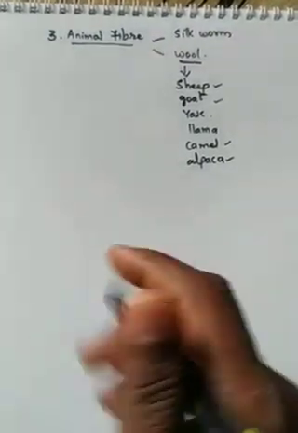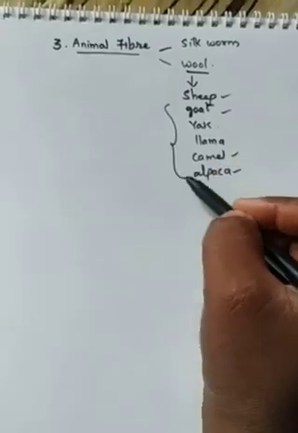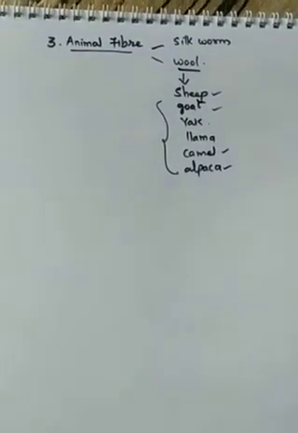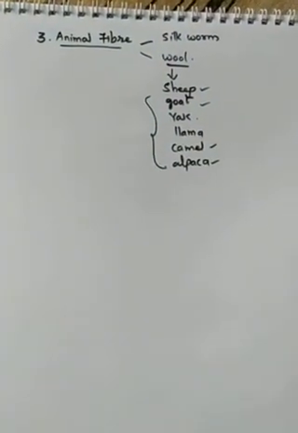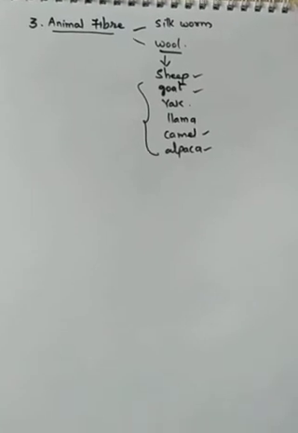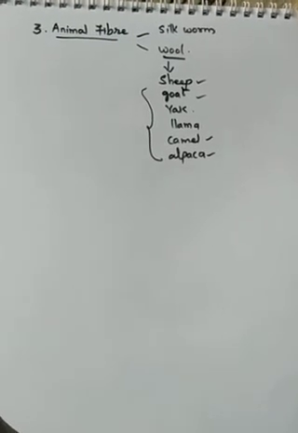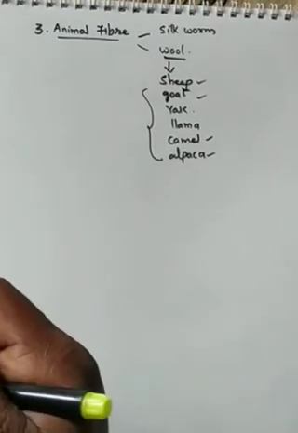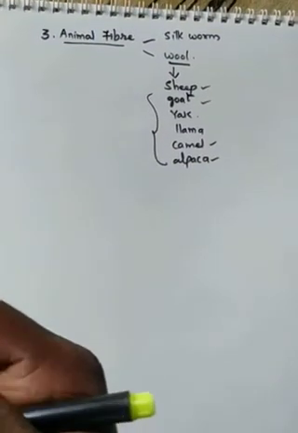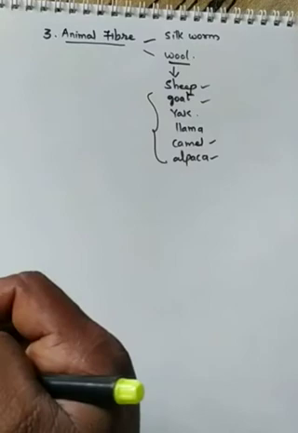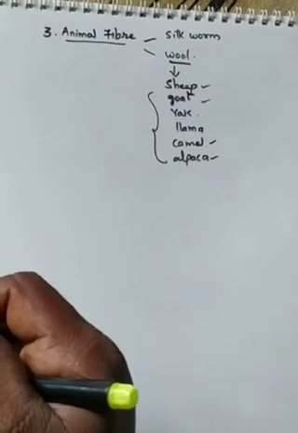From these animals we get this wool, children, with which we are able to weave different cloths like sweaters, mufflers, hats, long coats, table covers, and like this different types of dresses and fabric we prepare for our purposes. Okay, right?